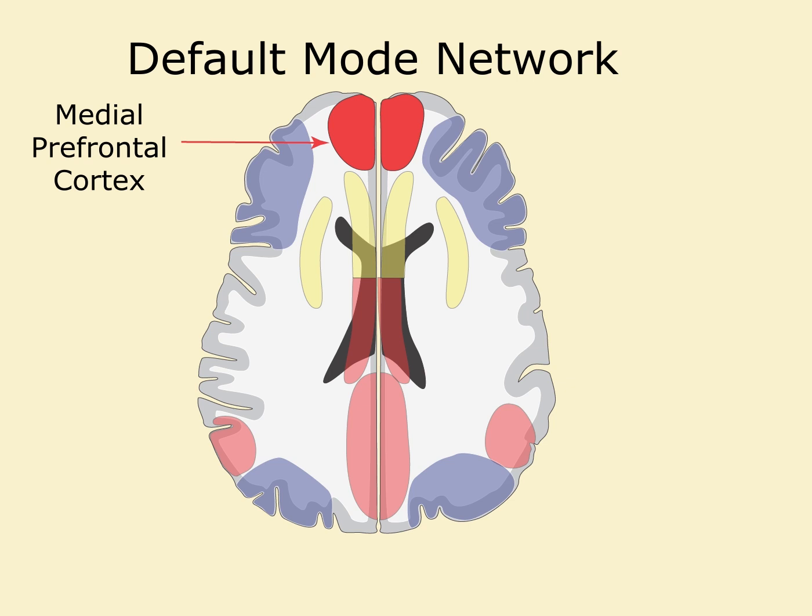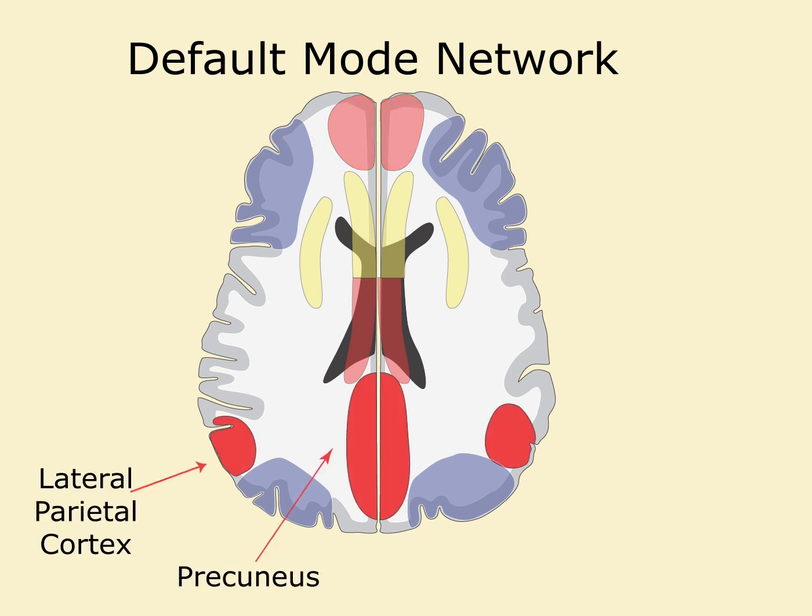It receives information from the senses, emotional centers like the amygdala, and memory centers in the posterior part of the cortex. The lateral parietal cortex and precuneus are areas of long-term storage for self-referential memories. This includes both spatial memories and autobiographical memories. These regions are especially active during mind wandering. They bring up memories of the past and bring them to the attention of the MPC for contextual processing.